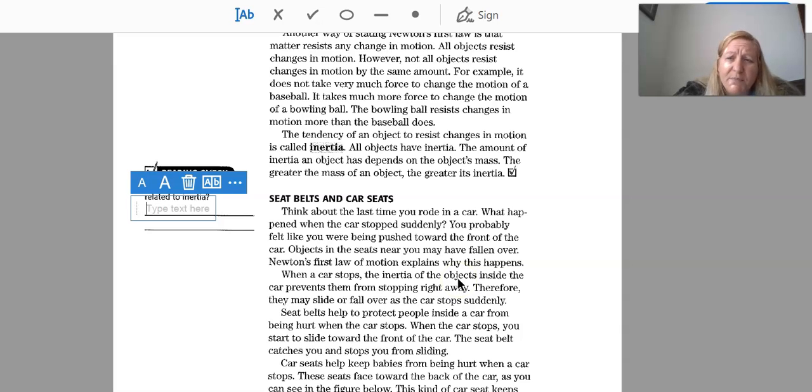Okay, pause. All right, welcome back. As mass increases, inertia also increases. Okay, so as the size or the weight or the mass of something increases, inertia also increases. So it takes more force to make it move.